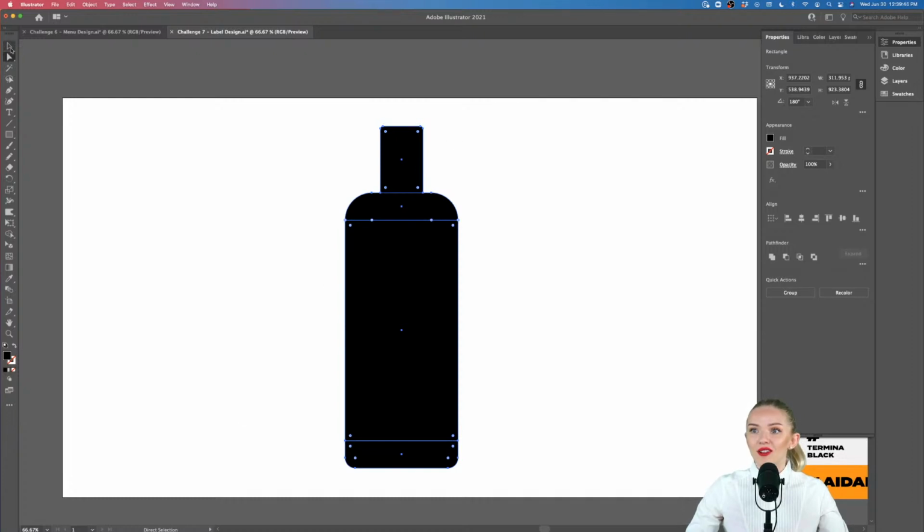Now we're going to select all of these shapes with the regular selection tool, and we're going into the Pathfinder, and we're going to unite them. Okay, we're going to unite them into a whole shape.